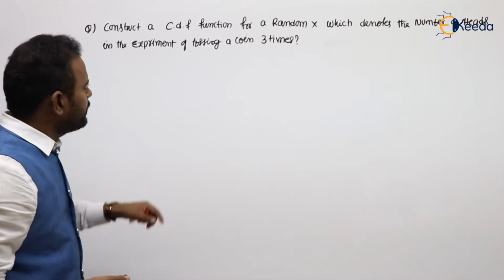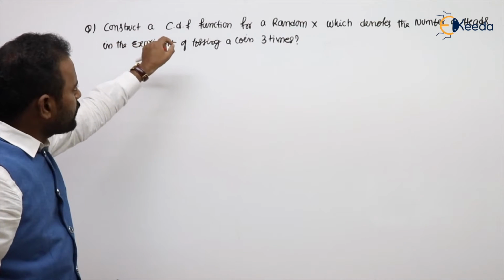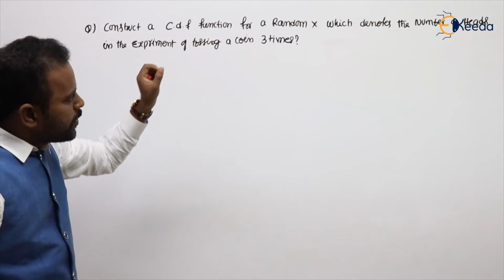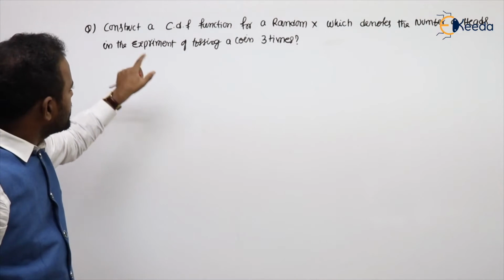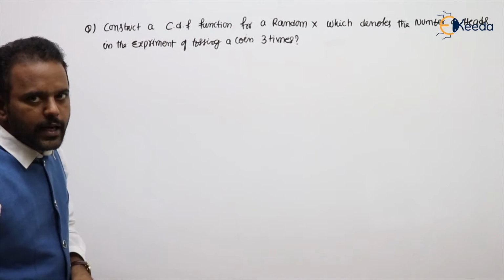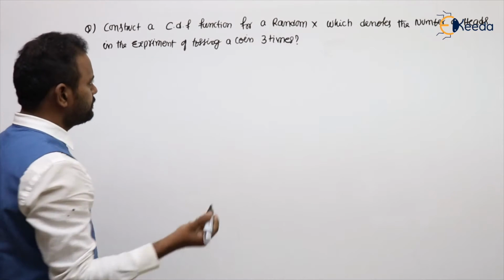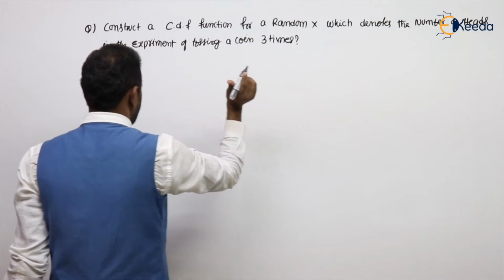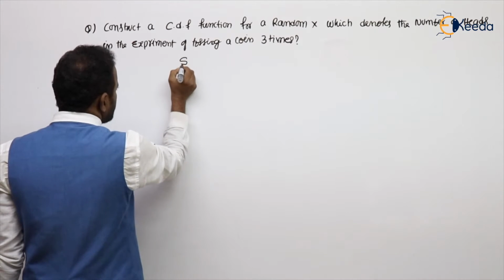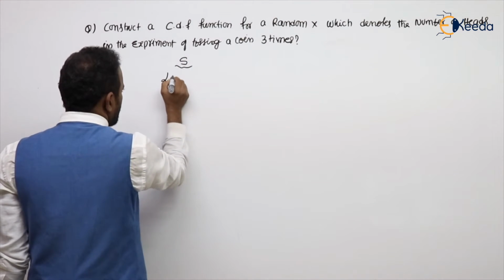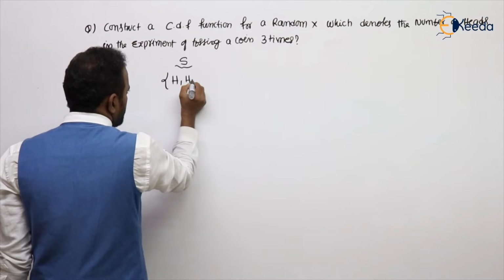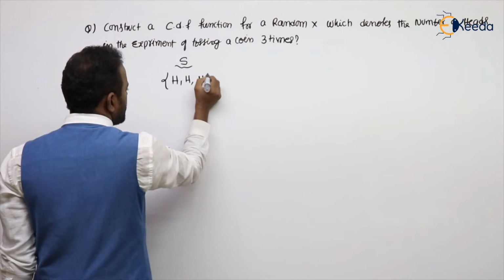See one more problem. Construct a CDF function for the random variable x, which denotes the number of heads in the experiment of tossing a coin 3 times. What is the sample space? Coming to the sample space, the first 2 may be heads or the first 3 are heads.